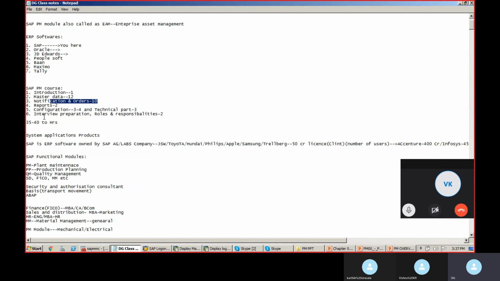Then interview preparation: once you complete the course, how to attend the interview, how to answer interview questions, and resume preparation. Once you join the company, what your roles and responsibilities are and how to start your career. I will also explain different kinds of SAP projects and how the IT industry works. This is the course content.